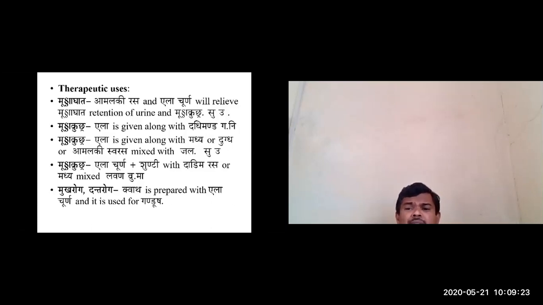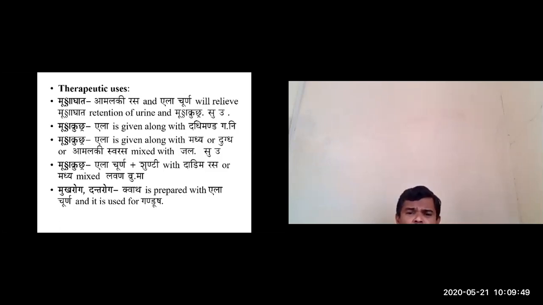In such conditions, that is in case of Mutra Kruchra, Ela is given along with the Dadimanda. This is from Gadanigraha. Ela Churna you can give along with the Dadimanda or Dadimastu, that is the water which is present above the Dadhi. That water they used to call Dadimastu or Dadimanda. So in case of Mutra Kruchra, Ela Churna is given along with the Dadimanda.